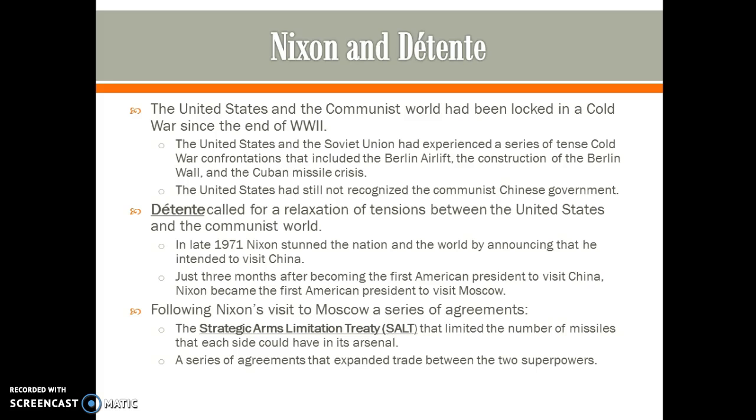In late 1971, Nixon stunned the nation and the world by announcing that he intended to visit China. Just 3 months after becoming the first president to visit China, Nixon became the first American president to visit Moscow. Following his visit to Moscow, they were able to come up with a series of agreements between the United States and Communist Russia. The SALT treaties are the agreement.